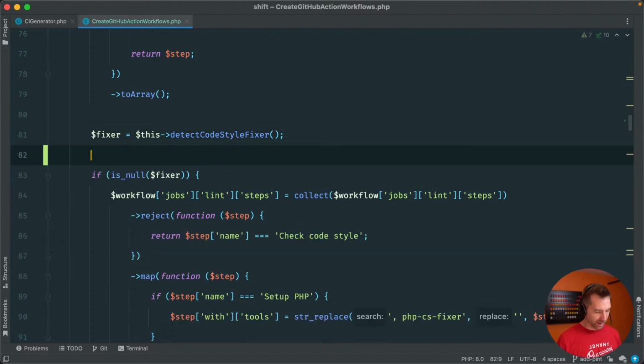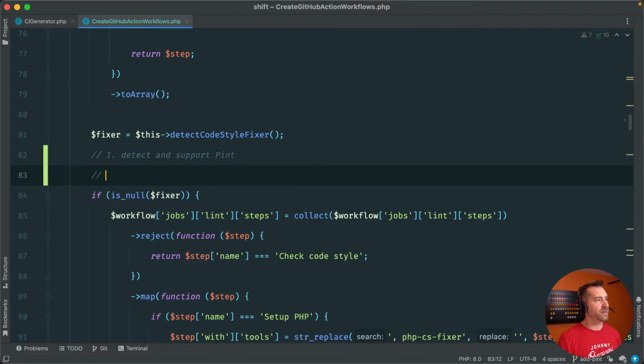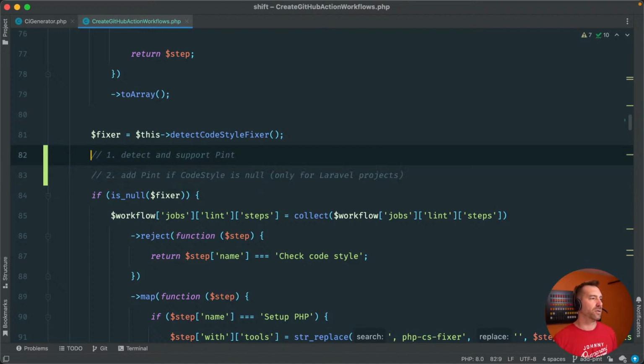Okay, so we have this detect code style, and basically here is where we're going to want to map out these steps. Step one would be detect and support pint, and then step two would be add pint if code style is null, right? But this is only for Laravel projects, not packages. So we're going to try to do these two things. Let's start with this first one.